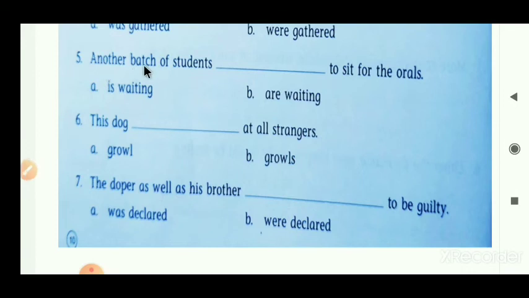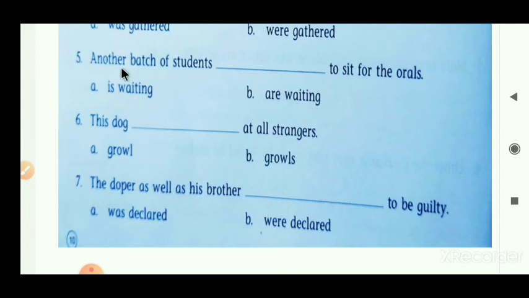Another batch of students blanks to sit for the orals. Another batch of students is the subject here. Two verbs are given here: is waiting, are waiting. Is waiting is in a singular form. Are waiting is in a plural form.